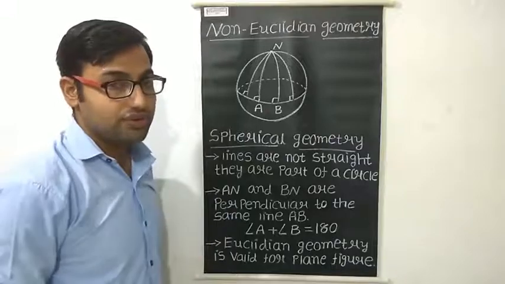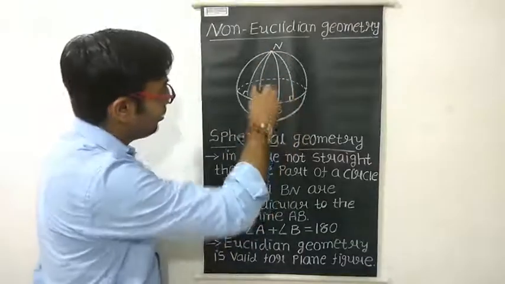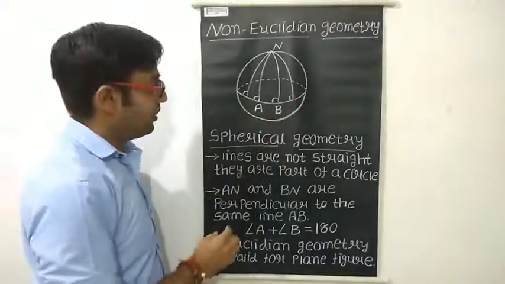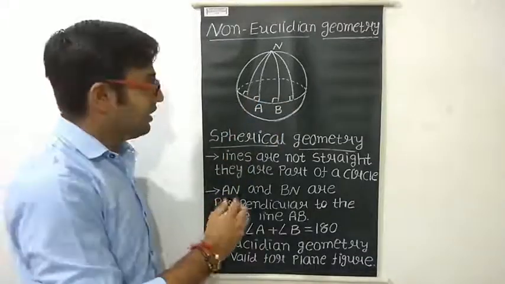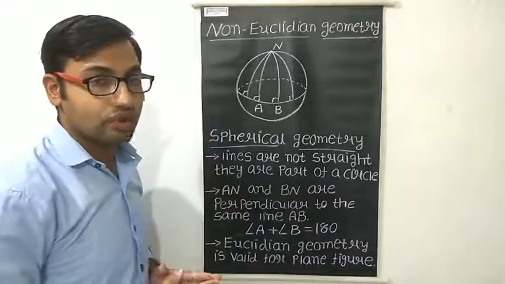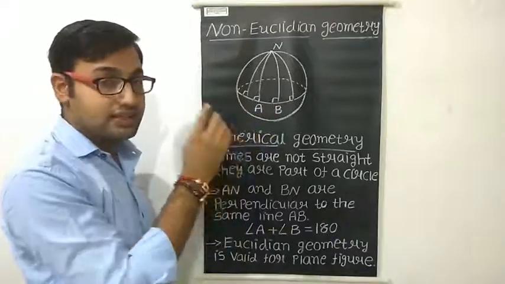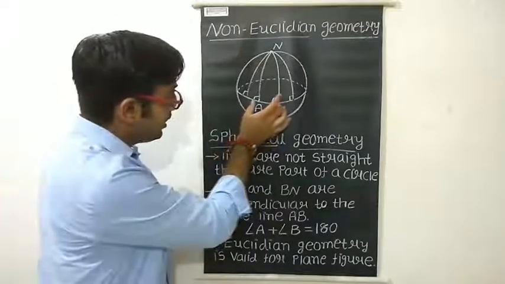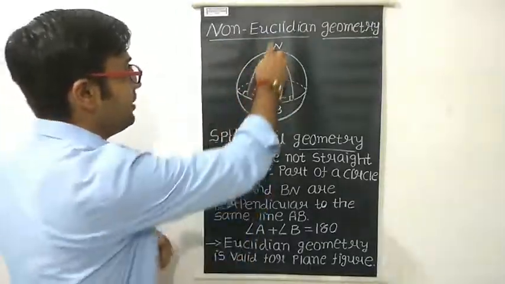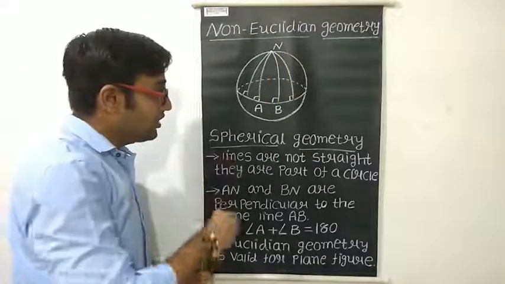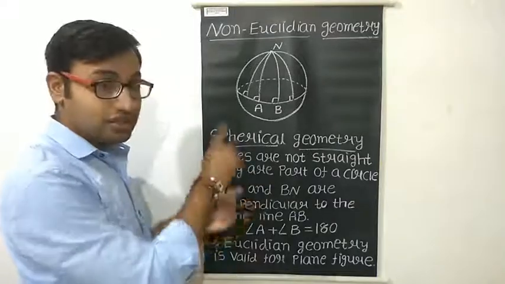Now remember Euclid's fifth postulate. According to Euclid's fifth postulate, if a line falls on two lines, then what will happen? If the interior angle sum is less than 180 degrees, then they will meet each other on that side. But here the interior sum is exactly 180 degrees, right? And still both are meeting at the same point. Still both the lines are meeting at the point N. So according to Euclid, this should not happen, but here this thing happens.